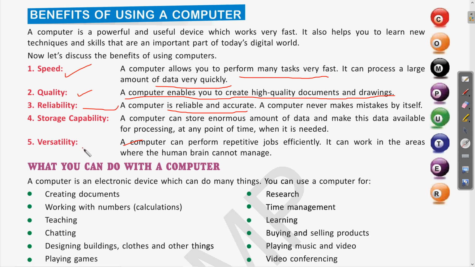Next term is versatility. Let us see. A computer can perform repetitive jobs efficiently. It can work in areas where the human brain cannot manage.